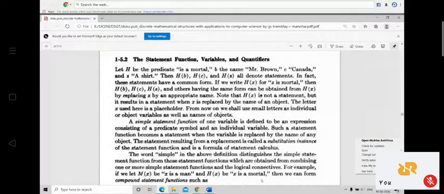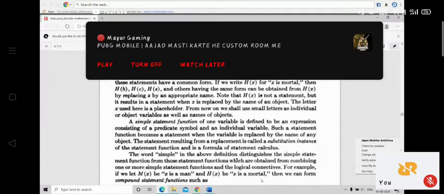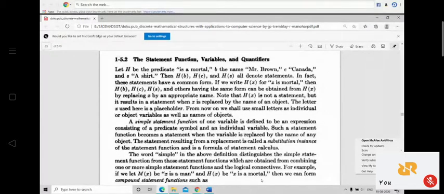The first statement says Mr. Brown is mortal. The second statement says Canada is mortal. The third statement says a shirt is mortal. So in all these three statements, one thing is common, and that is capital H, meaning "is a mortal". And what is changing? The subject is changing. In the first statement the subject was Mr. Brown, in the second the subject was Canada, and in the third the subject was shirt. So capital H is constant, it remains the same, common to all three statements, whereas the subject is varying.